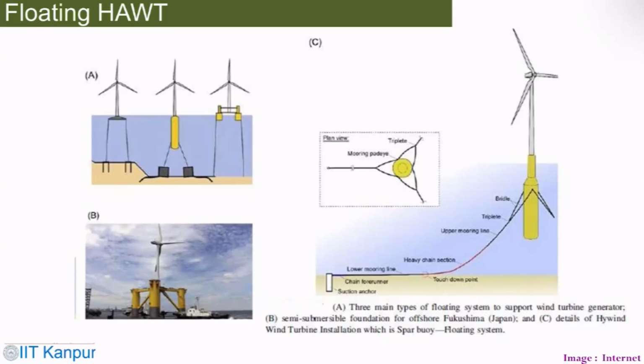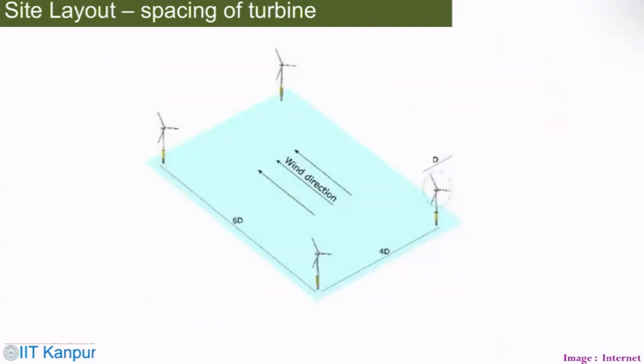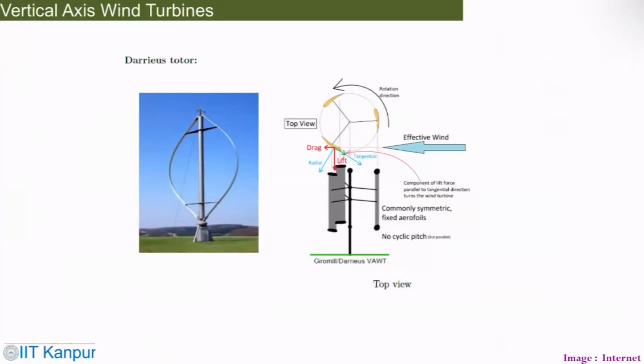These are the structures which are visible above the surface, but underneath there are other constructions at the seabed. And this is the spacing of wind turbines in the site layout.